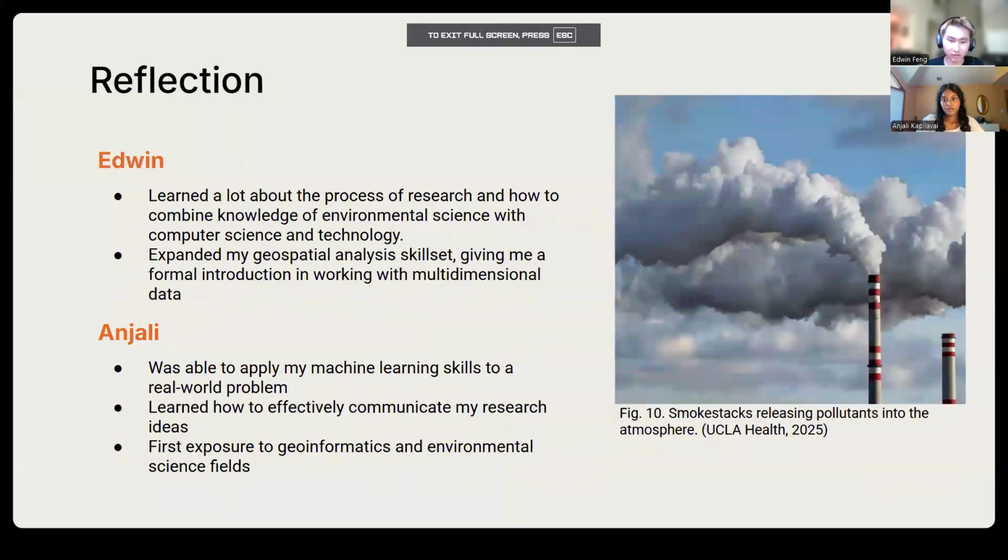As a reflection, through this internship, I've learned a lot about the process of research and how to combine knowledge of environmental science with computer science and technology. I also expanded my geospatial analysis skill set, giving me a formal introduction in working with multidimensional data. Through analyses, I was able to apply my machine learning skills to a real-world problem. I also learned how to effectively communicate my research ideas. This internship was also my first exposure to geoinformatics and the environmental science field.